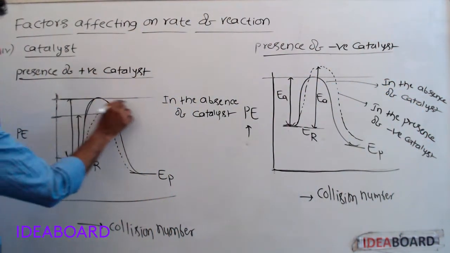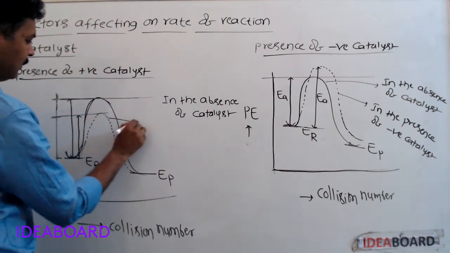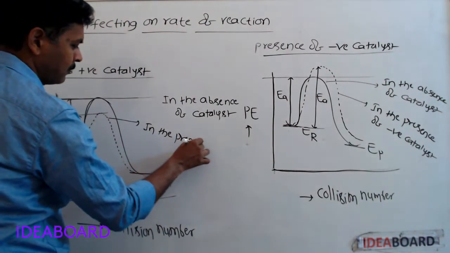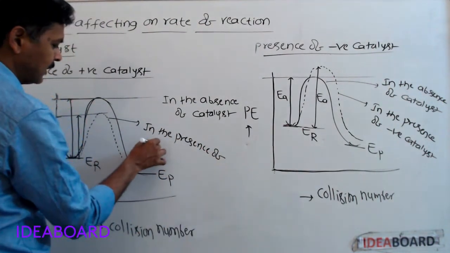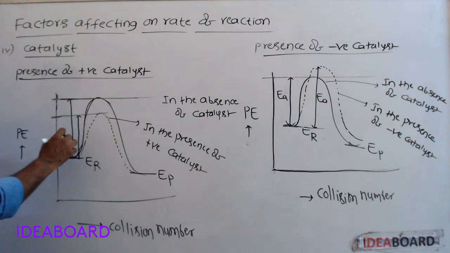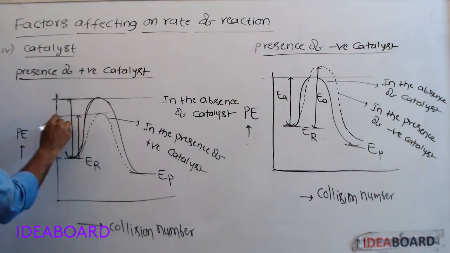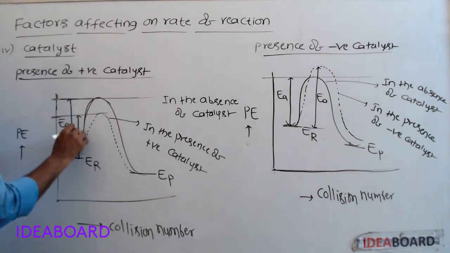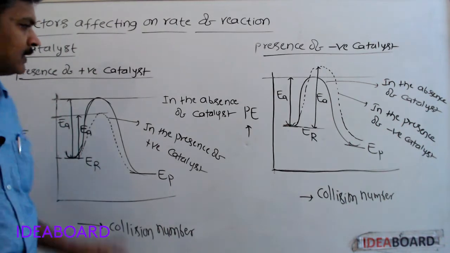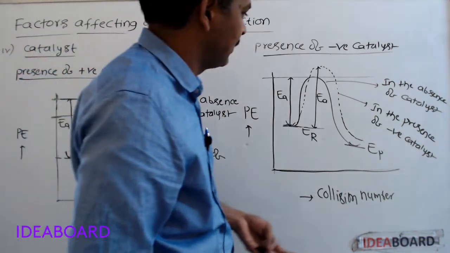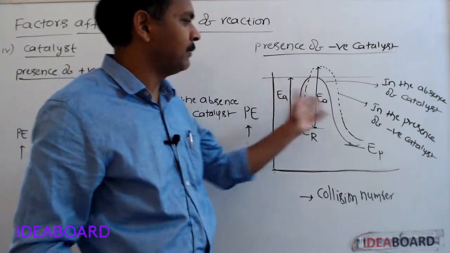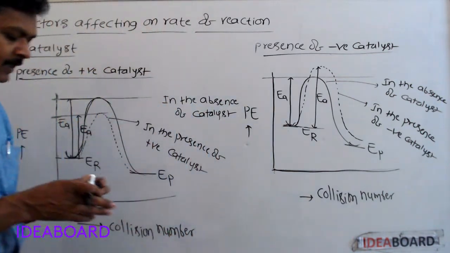Here this is the path in the absence of catalyst. This is the path in the presence of positive catalyst. In the absence of catalyst activation energy is this much, but in the presence of catalyst only this much. Less amount of activation energy is enough. That's why rate of reaction increases. But in the presence of negative catalyst, reaction follows the path having higher activation energy. That's why rate of reaction decreases. This is the effect of catalyst.